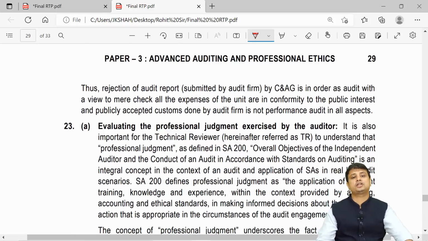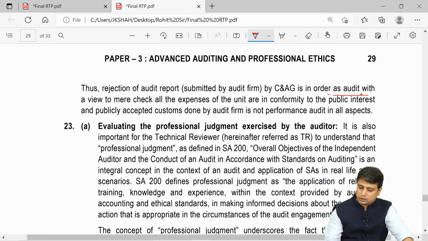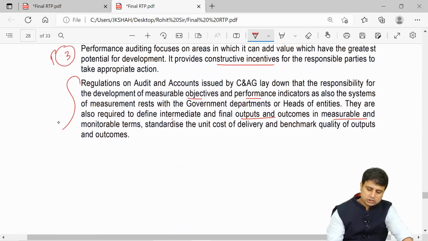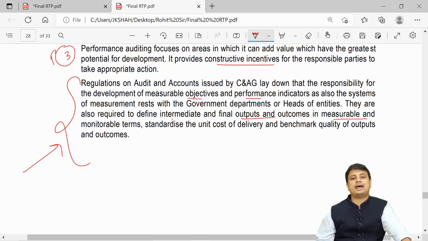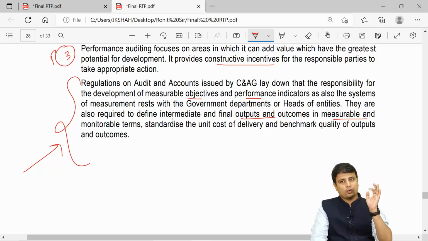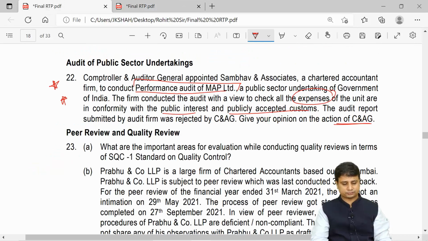Now they are saying thus rejection of the audit report by CAG is in order, as the audit firm, with a view to merely check that all the expenses of the unit are in conformity with public interest and accepted customs, is not performance audit in all respects. So what you need to mention is this one extra paragraph that they have added here. So you will have to explain what is performance audit, which you already know, but this is one extra paragraph that you will have to make sure that you write in the exam. If you write only and only performance audit, you may not be in a position to get the marks. So what is needed is this one particular paragraph.